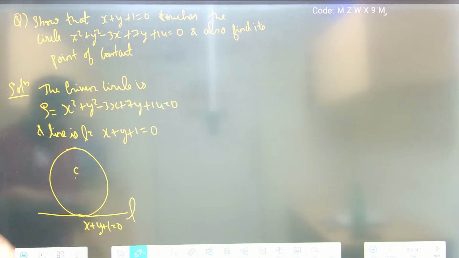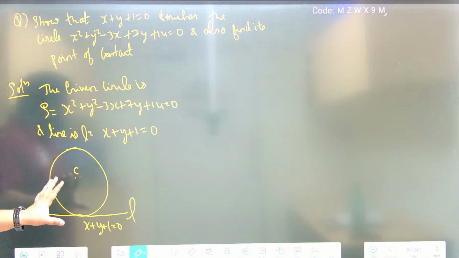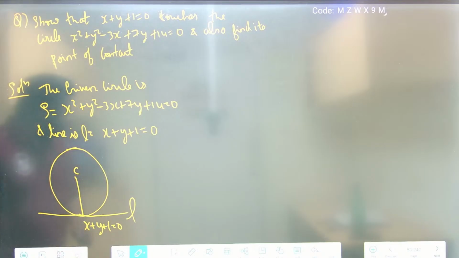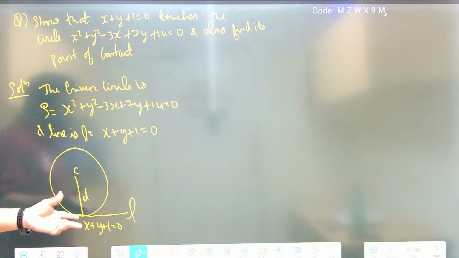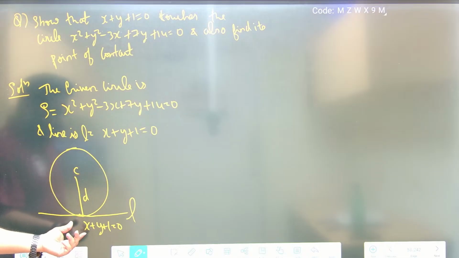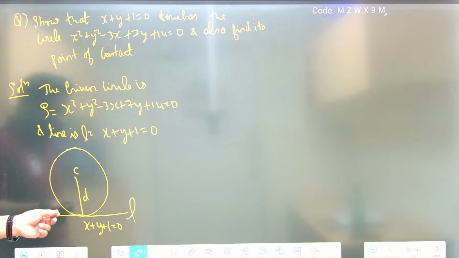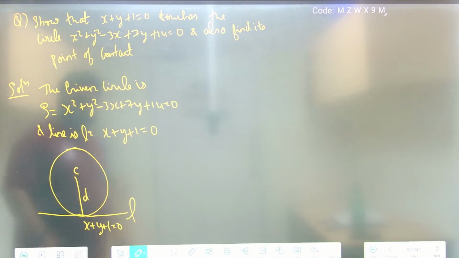Now they are asking us first to prove that this line is touching the circle. What we have to do: from this center we take the perpendicular distance to the line, let it be d. We have to prove that this perpendicular distance is equal to the radius of the circle. If both are equal, then the circle is touching the line, or this line is touching the circle.